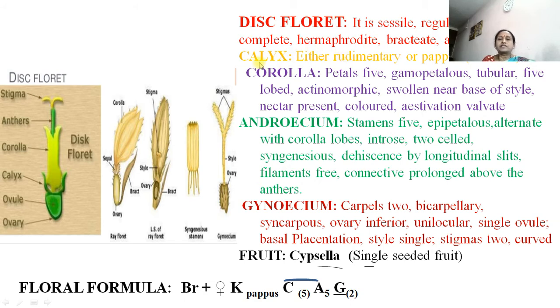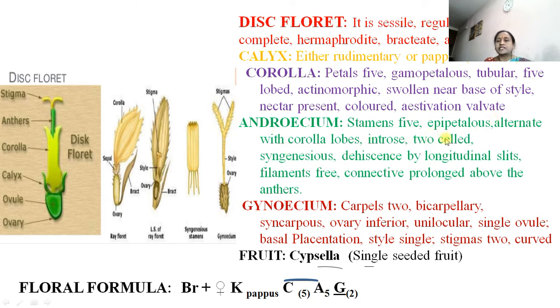Then first one we will study calyx, either rudimentary or pappus like, hair like. Rudimentary means very small or negligible, or if they are present, they are pappus, means hair like. Then corolla, petals 5, gamopetalous and tubular. Then 5 lobed, actinomorphic, swollen near the base of style. Nectar present, colored, and estivation is valvate type of estivation we found here.